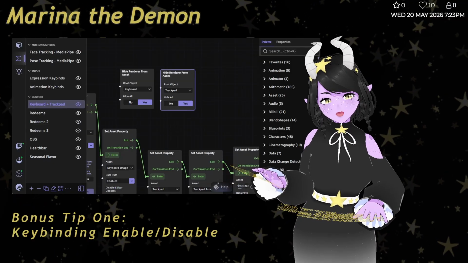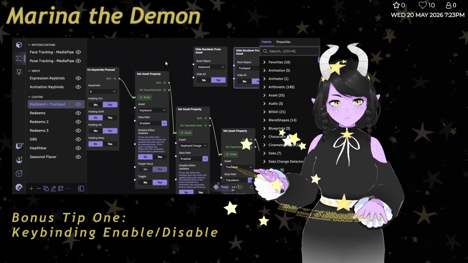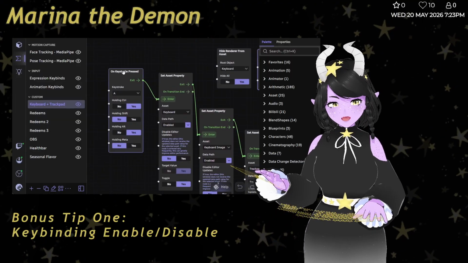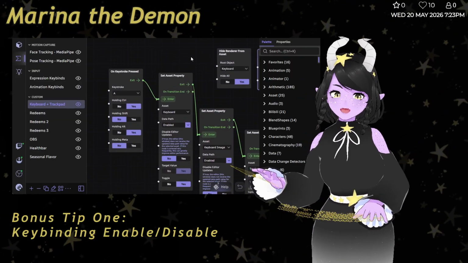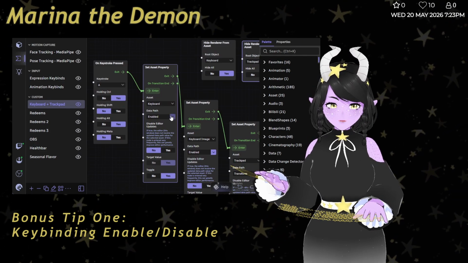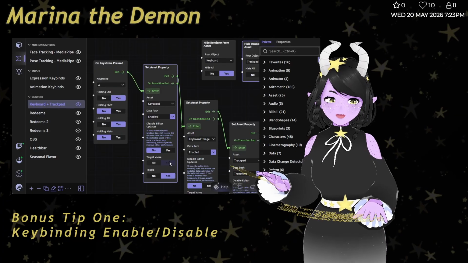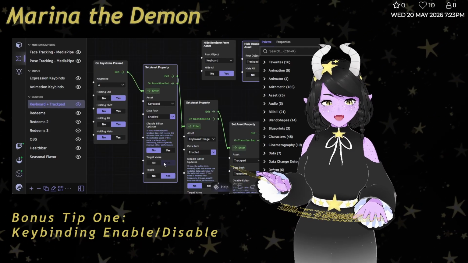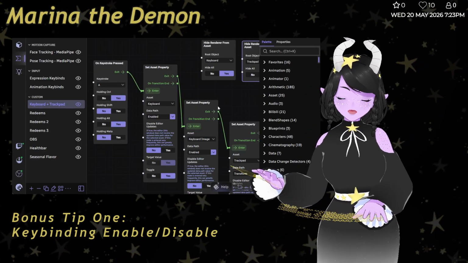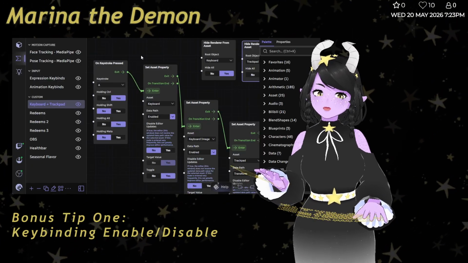I also have a couple bonus tips for you guys. You may already know this, but you can set up a keystroke or a Stream Deck toggle, set asset property, and then have it enabled target value to yes, and then you can turn on this keyboard. If you set it to be a toggle, then every time that you hit this, it will change.